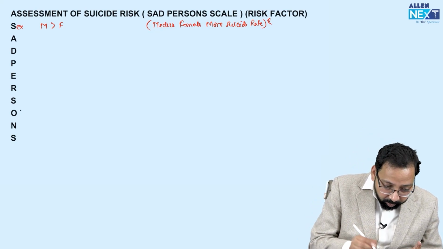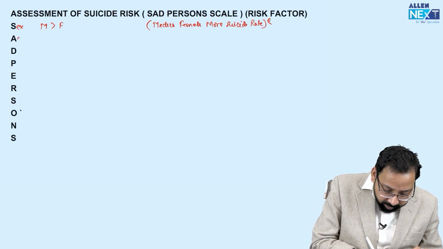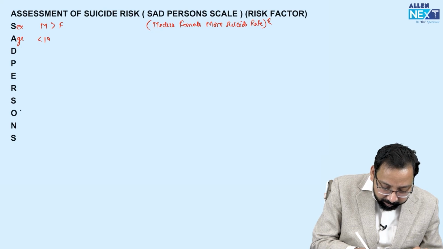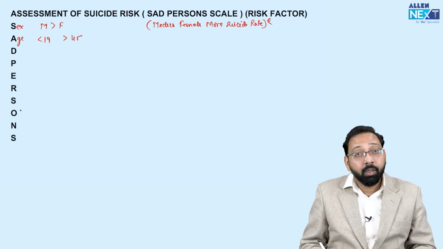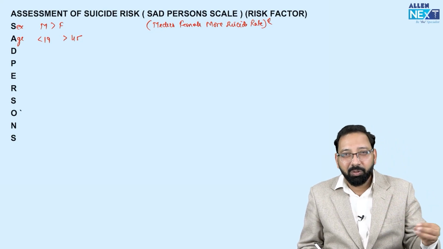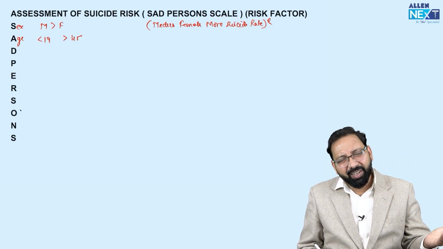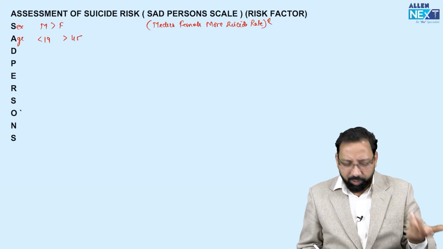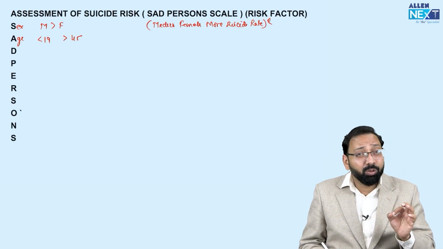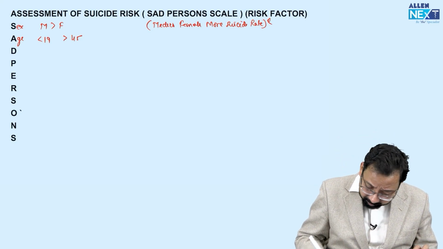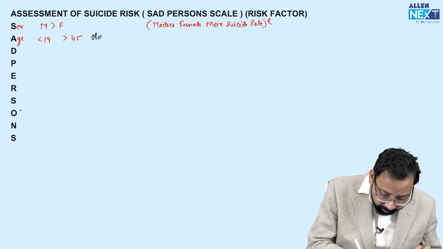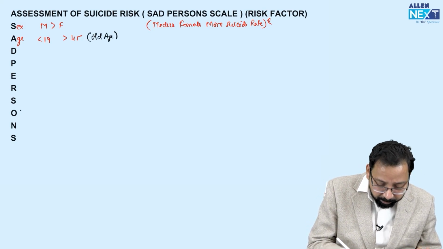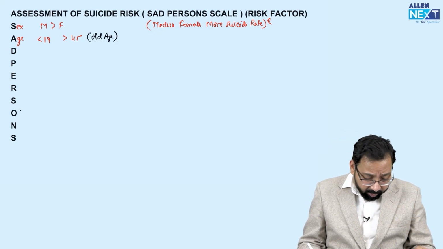A for age less than 19 or more than 45, increased chance of suicide. I told you that below 19, cognition is not so mature. But if one has to choose, old age is more important than adolescence.